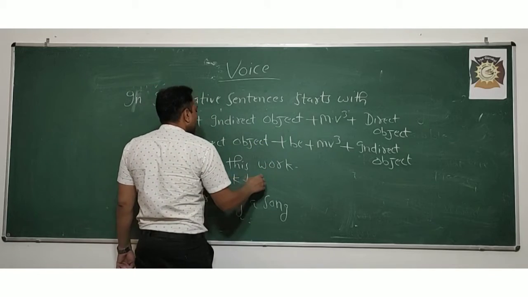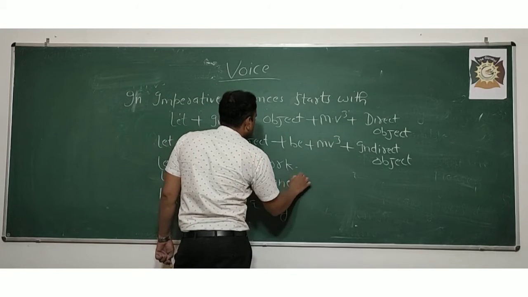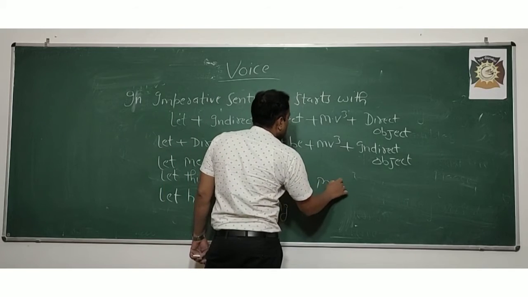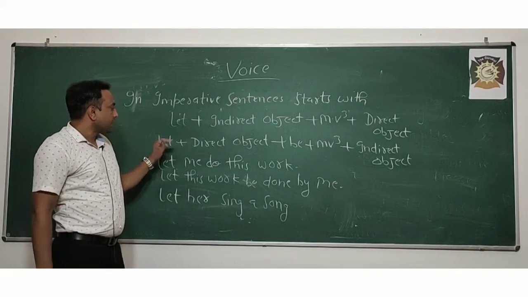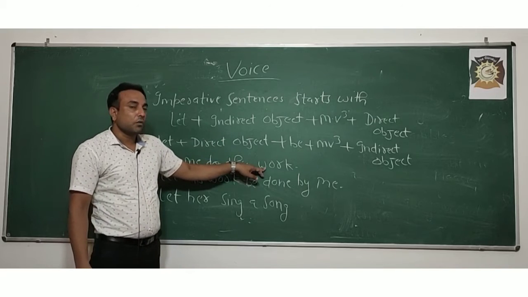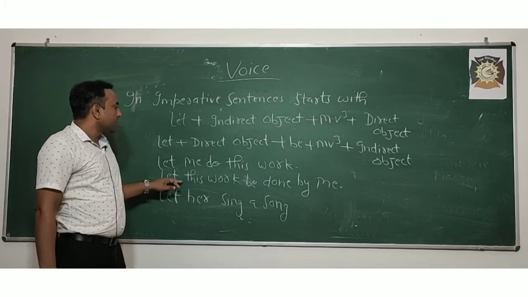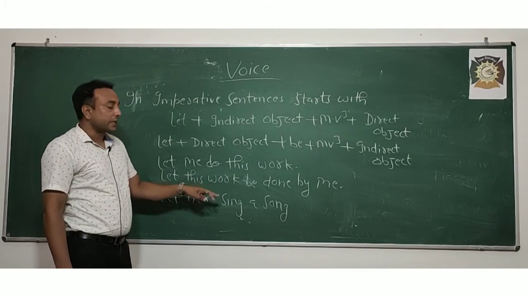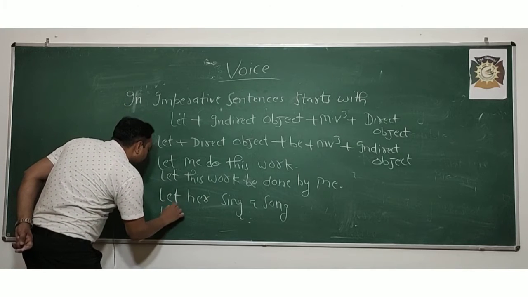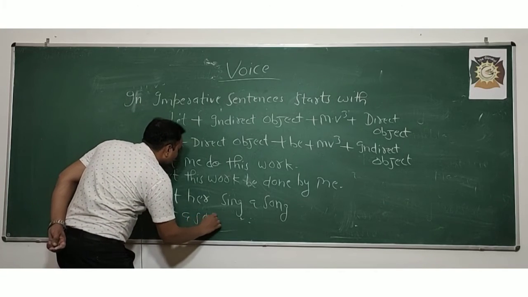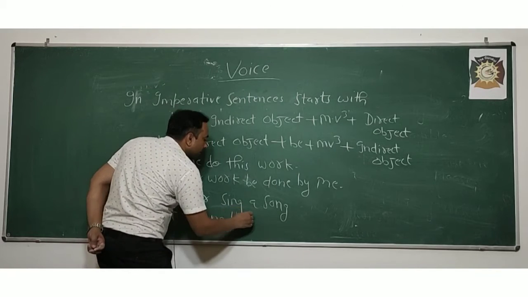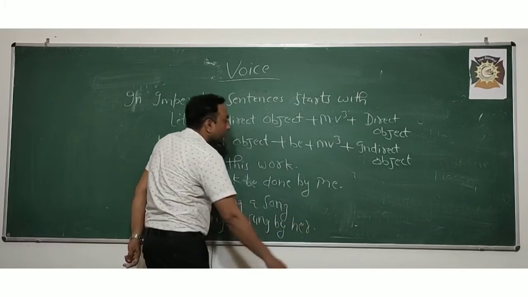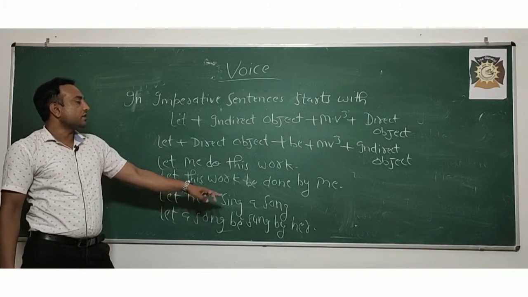Let this work be done, and after that by, and then the indirect object, me. So let this work be done by me. Let her sing a song. A song is also the direct object. Then how do you change? Let a song, after that be, third form of the verb sung by her. Let a song be sung by her.